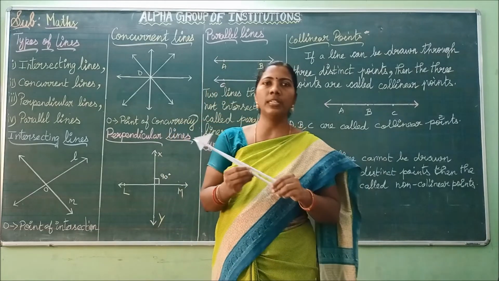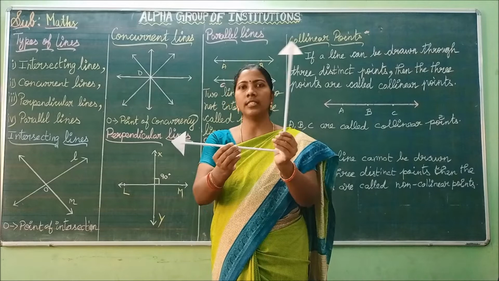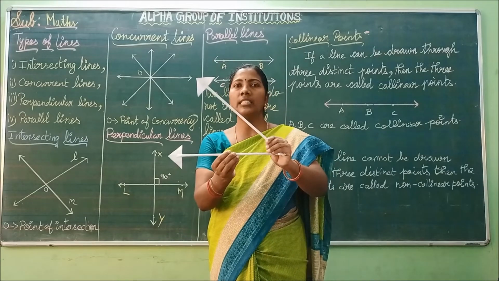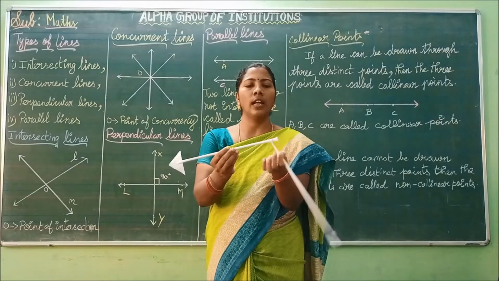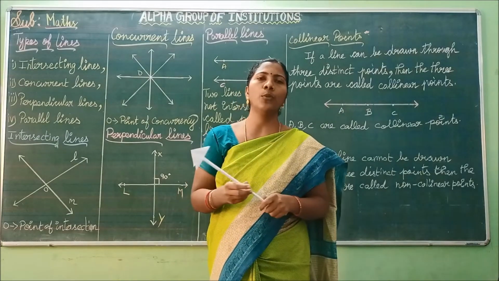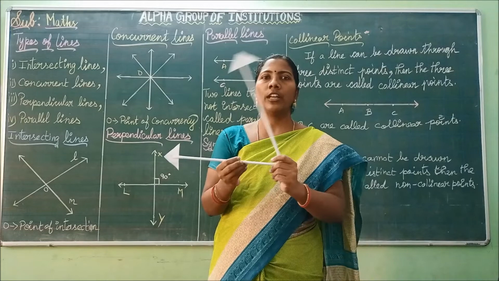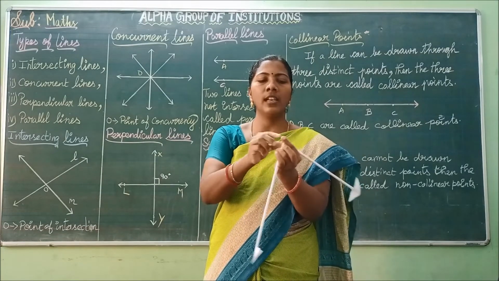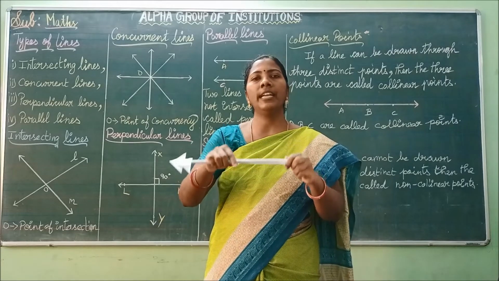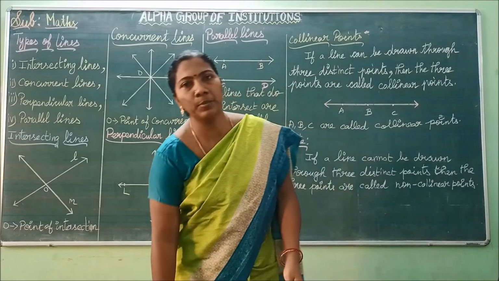So acute angle means less than 90 degree. This is 90 degree. This is less than 90 degree. This is right angle. This is obtuse angle and this is reflex angle. I hope you understand what is meant by acute angle, right angle, obtuse angle, reflex angle, and which is the complete angle. You must know the types of angles.